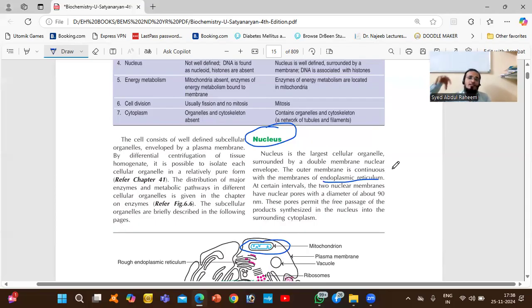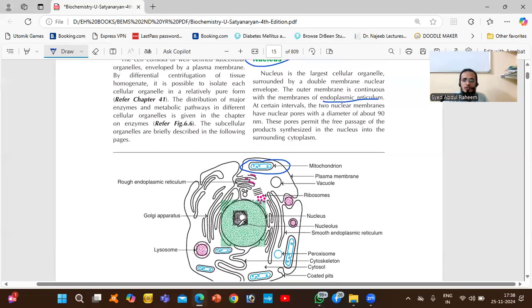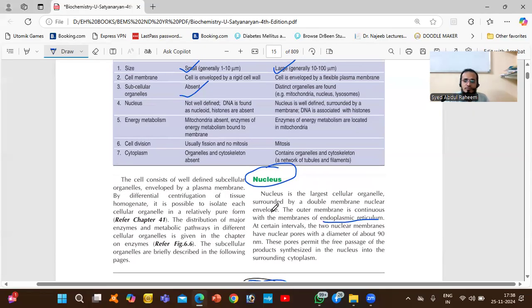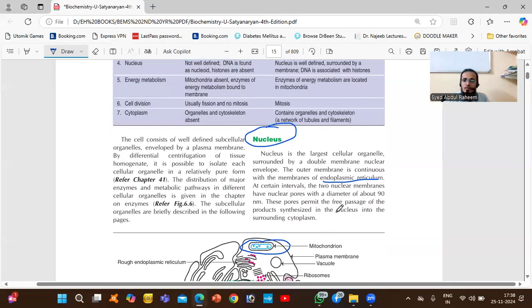There is a cell. In the cell, we have nucleus. The nucleus has a double layer, and it is connected with endoplasmic reticulum at certain intervals. You can see that this is the endoplasmic reticulum. There are interval gaps. So, what is the diameter of these?